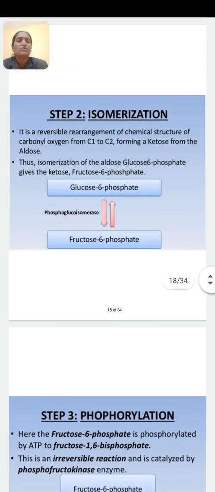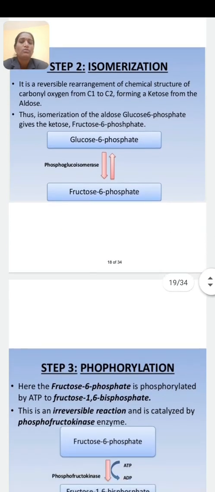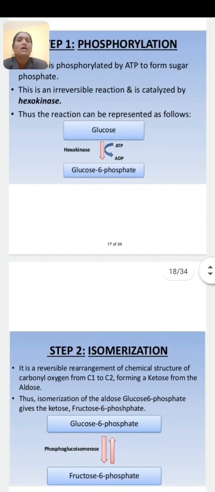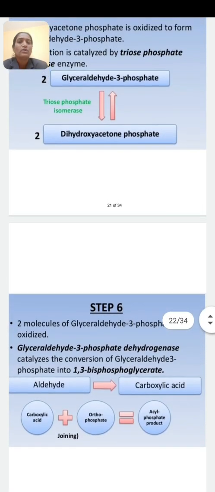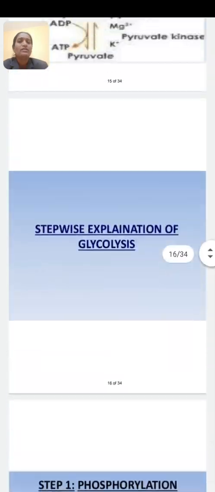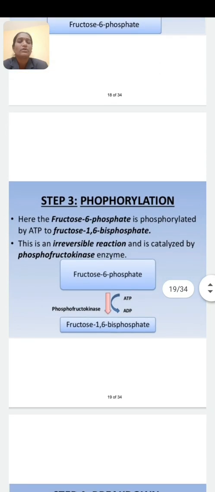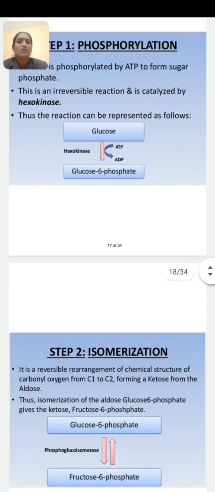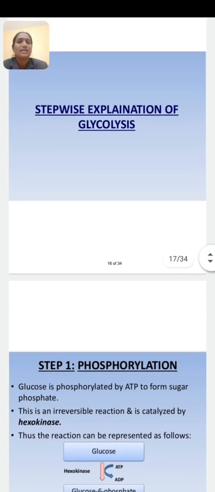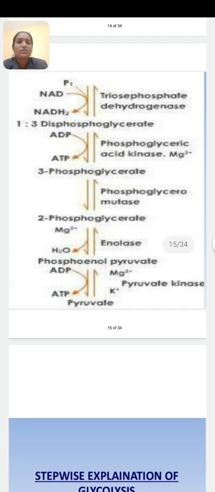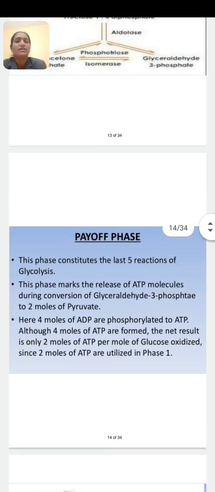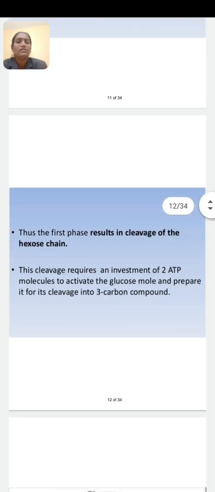Questions may be asked: what is meant by isomerization, what is meant by phosphorylation, how many ATP molecules are formed during glycolysis, what are the different phases or steps of glycolysis, and what is meant by glycolysis. And a second homework for you: write down this schematic pathway for glycolysis.